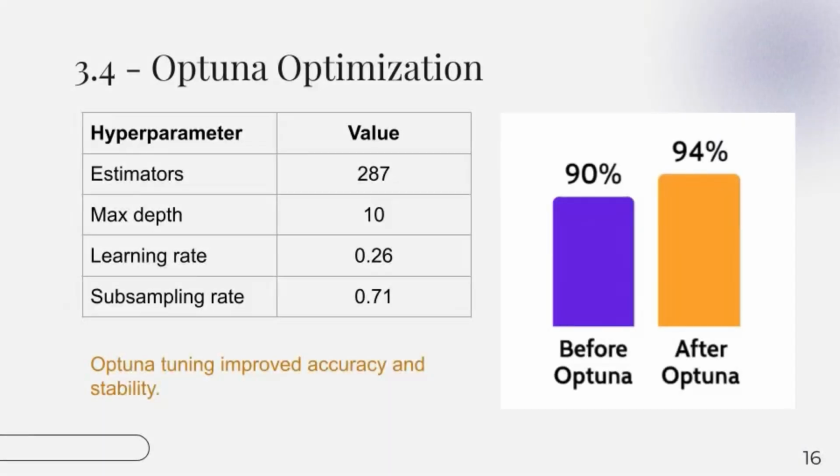Finally, we applied Optuna to optimize hyperparameters, especially for XGBoost. As you can see here, Optuna selected the best values such as number of estimators, maximum depth, and learning rate. This automatic tuning process increased the model accuracy from 90 to 94% and gave an F1 score close to 0.94. With Optuna, the model became more stable and problems of overfitting and underfitting were reduced.